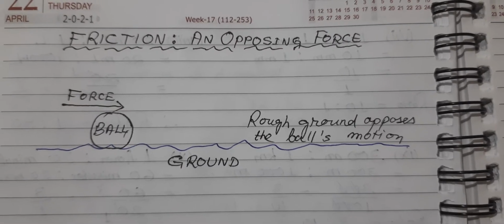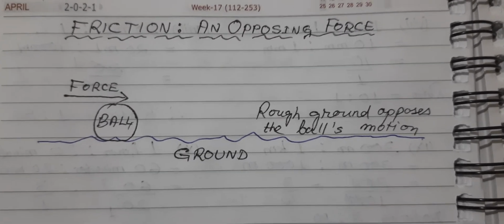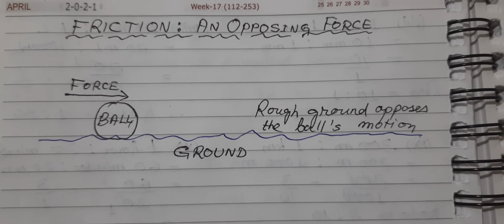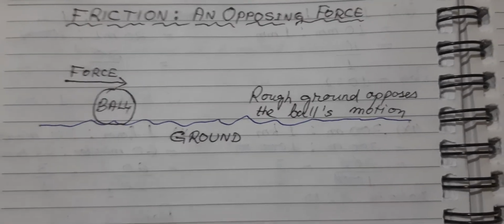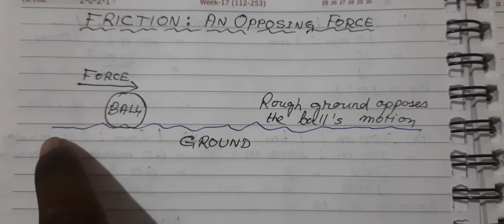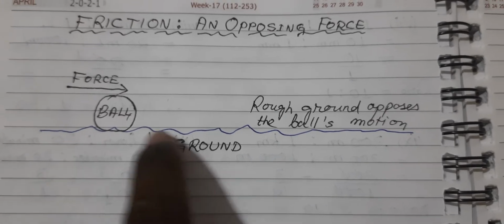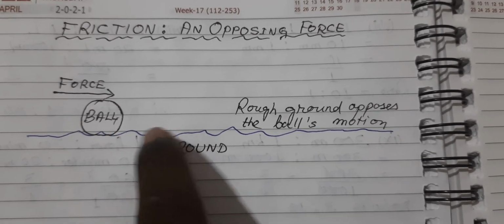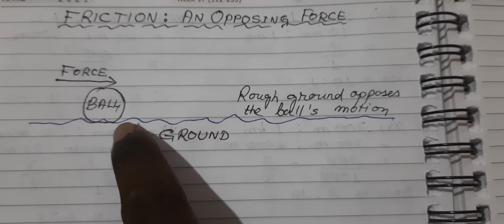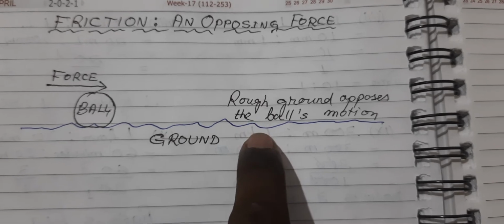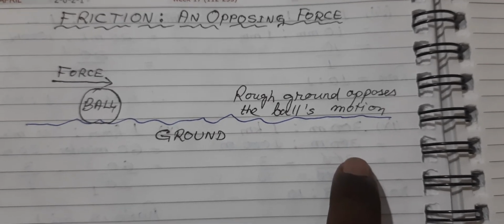Hello class 6. Today in physics, our topic of discussion is friction and opposing force. Now consider a ball and you roll this ball on the ground. Now the ground, as you know, is a rough surface with ups and downs. So it's not a smooth surface.